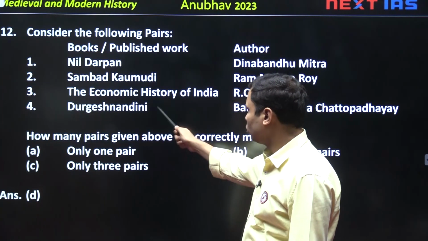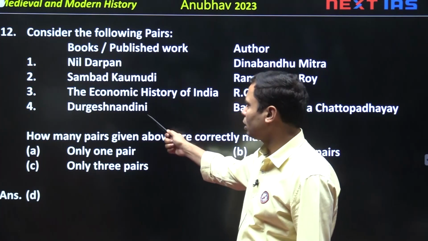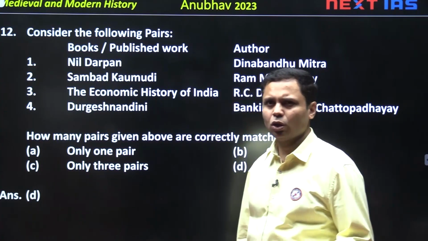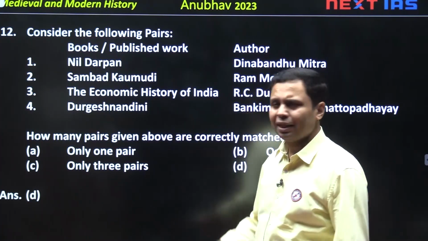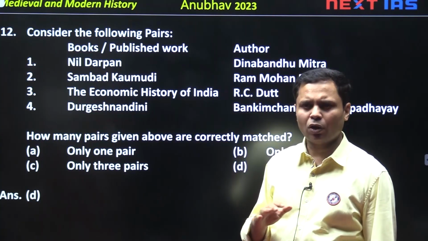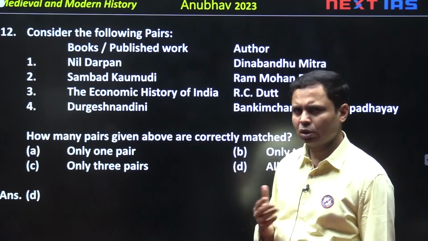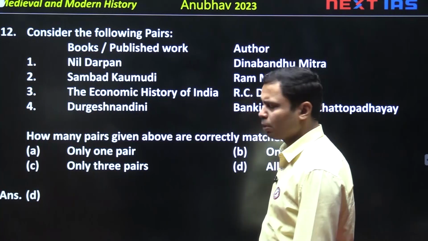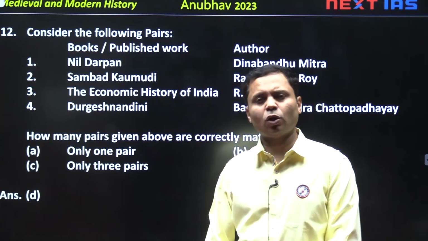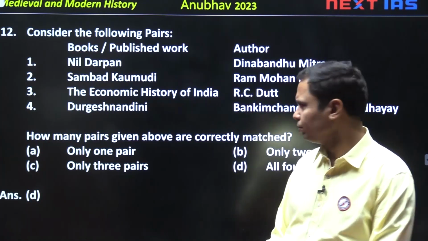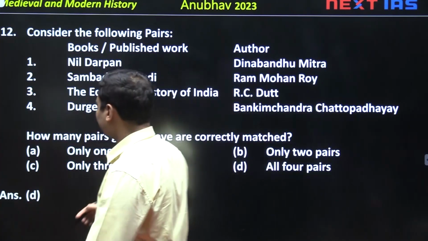ICS. Durgesh Nandini was a romantic historical novel written in the period somewhere around Akbar's time, 1670s around this time, by Bankim Chand Chattopadhyay. And Bankim Chand Chatterjee had also written a novel called Anand Math. Okay? So, all the pairs are correctly matched.